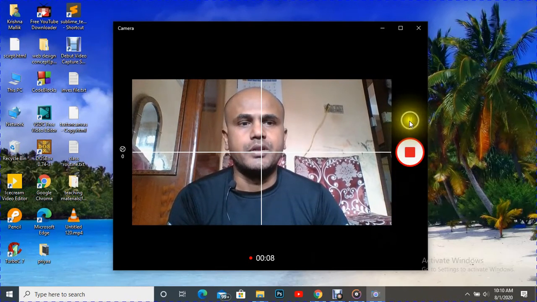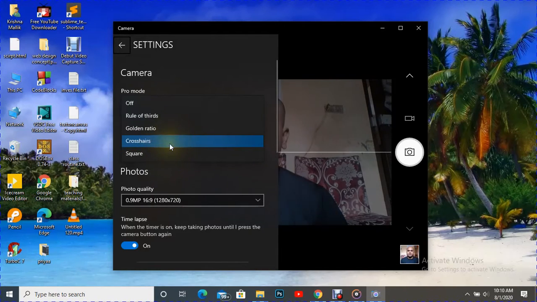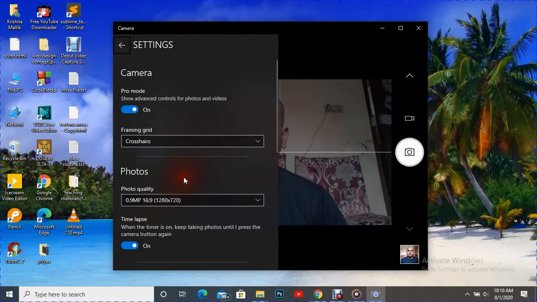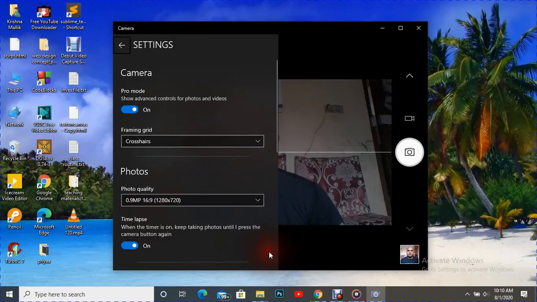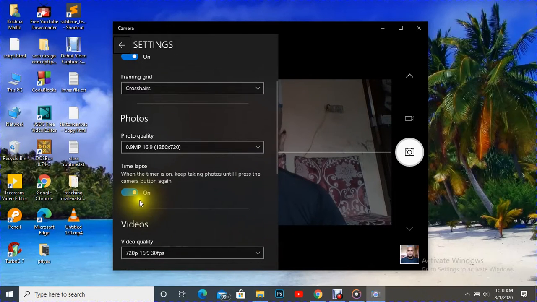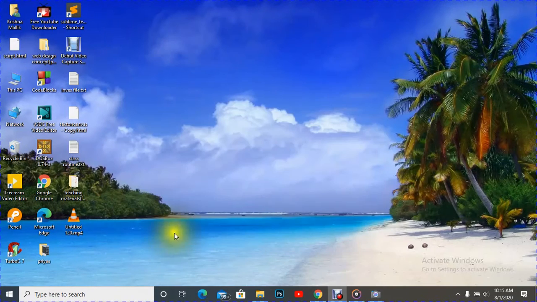If you want to pause, you can take the options which are here, like pro mode or framing grid, square process, golden ratio, rule of thirds, quality of photos, and time lapse. It means it goes on taking photos and videos until you press the same camera button again. So I'm going to show you practically.